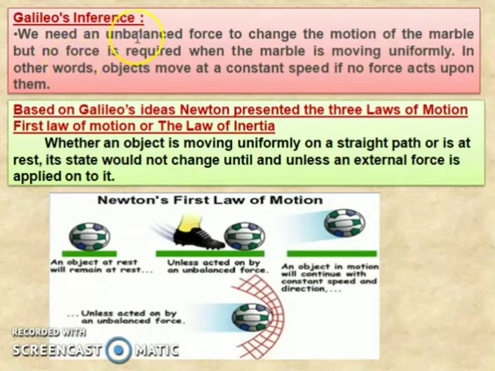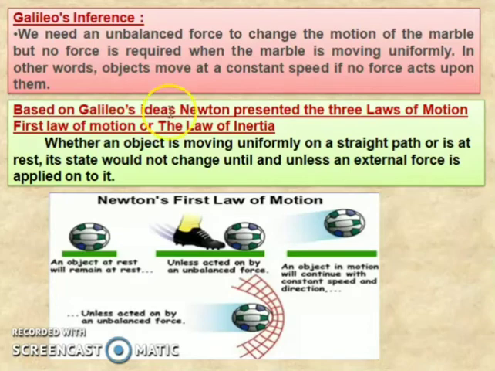Now, Galileo's inference: we need an unbalanced force to change the motion of the marble. From these arguments, you can say that an unbalanced force is needed to change the motion of the marble, but no force is required when the marble is moving uniformly. When the marble is moving uniformly, we need not give any force. In other words, the object moves at a constant speed if no force acts upon it.